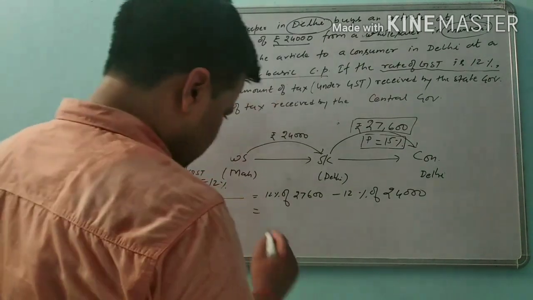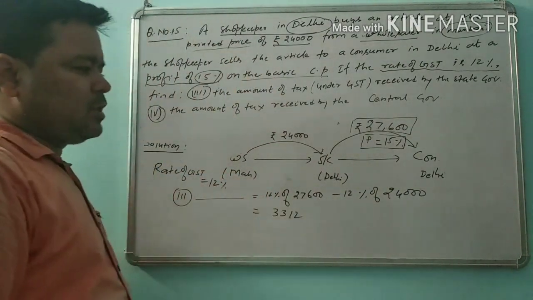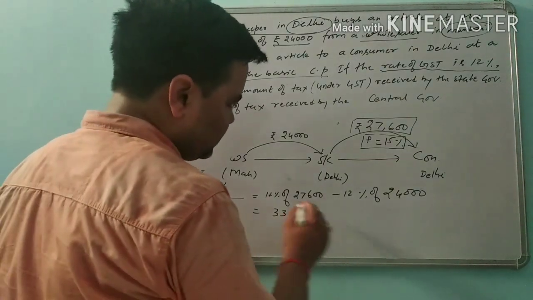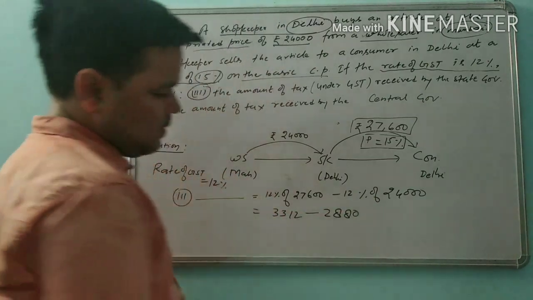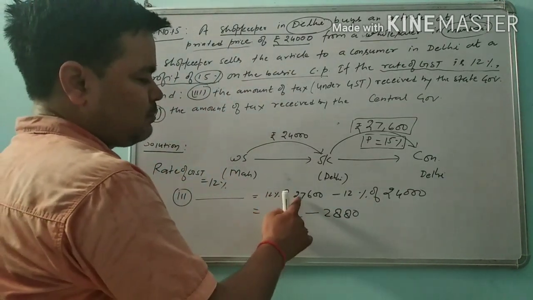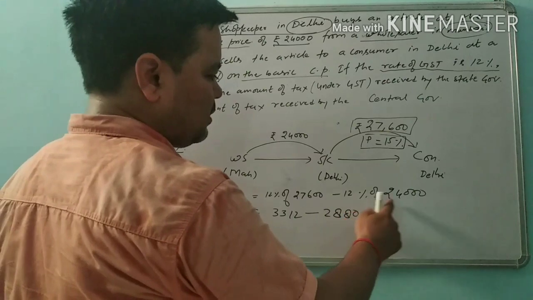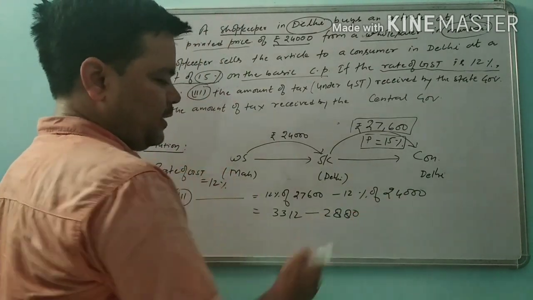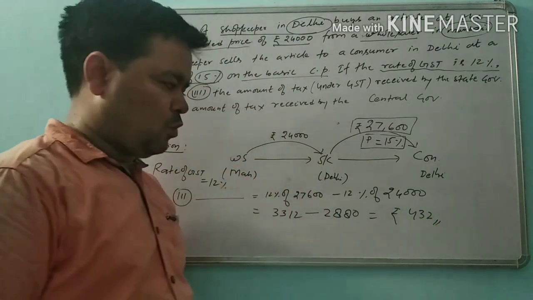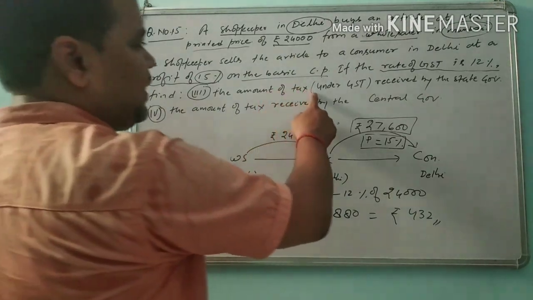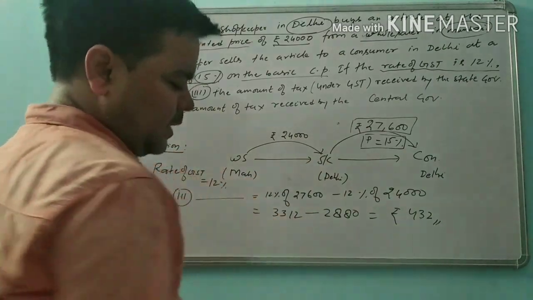27,600 rupees will be 3,312 rupees, and this value will be 2,880 rupees. It means the value of 12% of 27,600 will be 3,312 rupees, and 12% of 24,000 will be 2,880 rupees, and it will give 432. Okay, it means the amount of tax received by the state government, which is the Delhi government, is 432